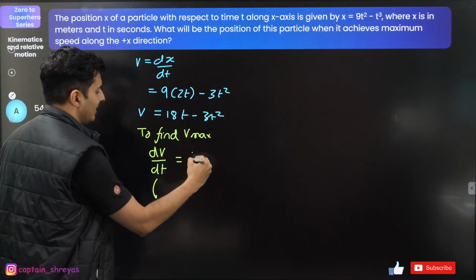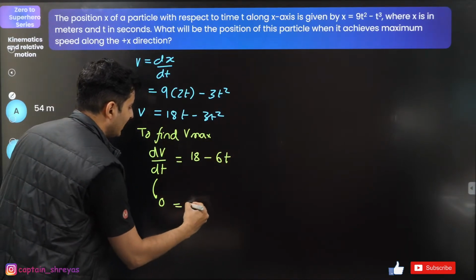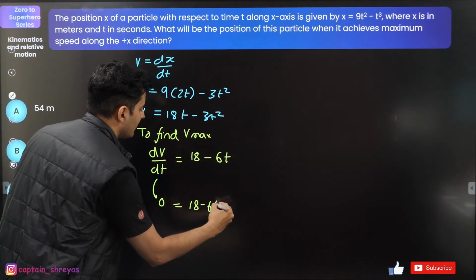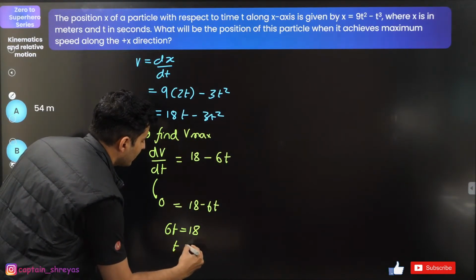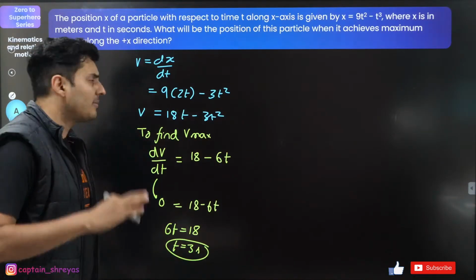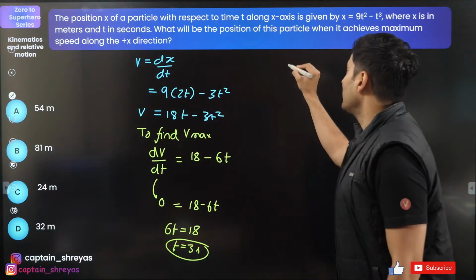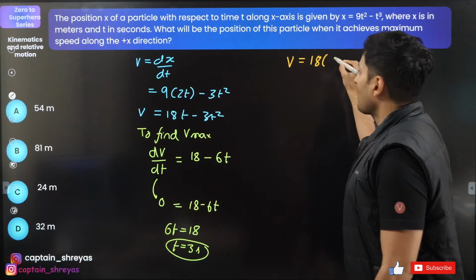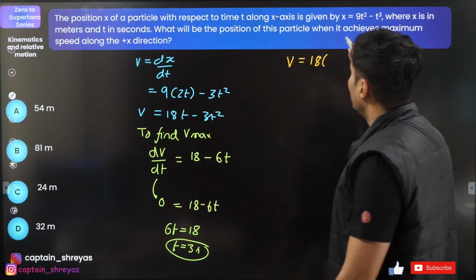So what is dv by dt? It is 18 minus 6t. So basically 0 is 18 minus 6t, correct? So 6t is equal to 18. So t is basically 3 seconds. So at 3 seconds the speed is maximum. So use that to find the velocity. So velocity is 18 into, the question is not velocity, find the position.